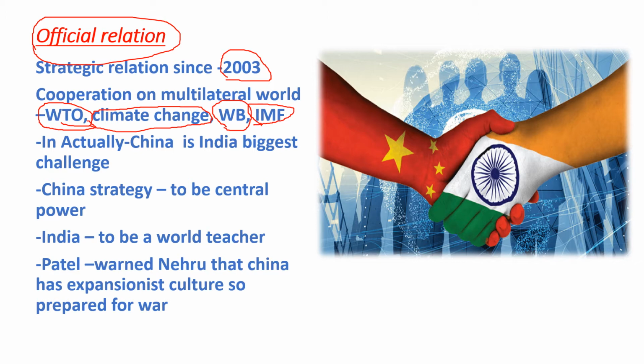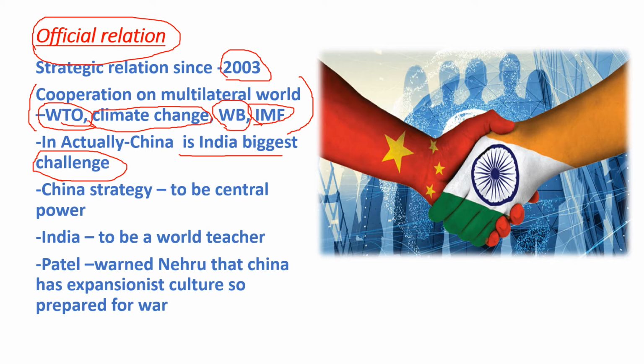Now, in actuality, these things have been used by China as tactics to keep India calm and use their methods in their struggle to become the central power of this world. Actually, China is the biggest threat for India. It always has been and always will be, because of geographic compulsion, political compulsion, and economic compulsion. We will see all these three compulsions in detail.